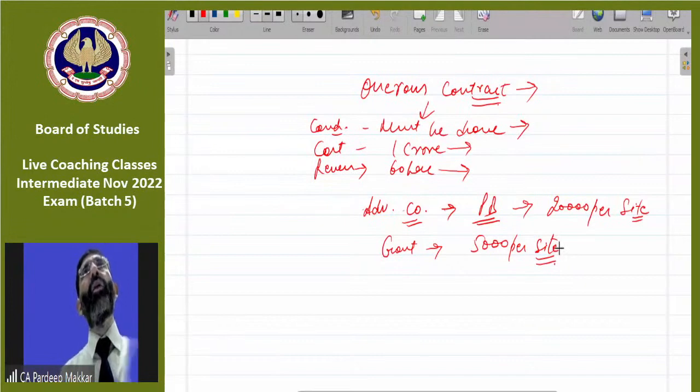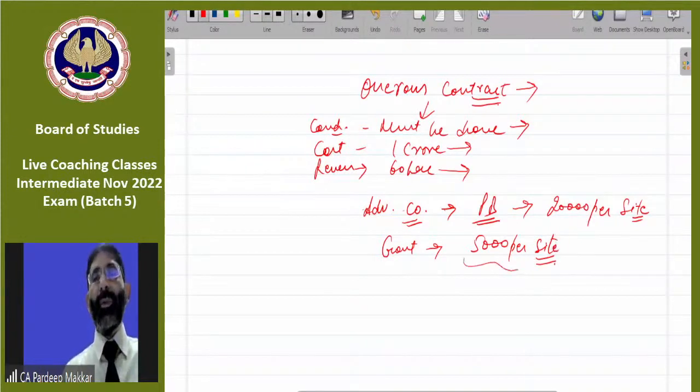As all the positions, all locations are given by government. So I can't reject the government that I'm not interested to do your work. Government says you must have to do it. It is mandatory. And you have to work at 5,000 per site only. Maybe this has been mentioned in the agreement when they have given us that particular contract also. Or even if it is not mentioned in the contract, but we know that it must be done. We can't refuse them.